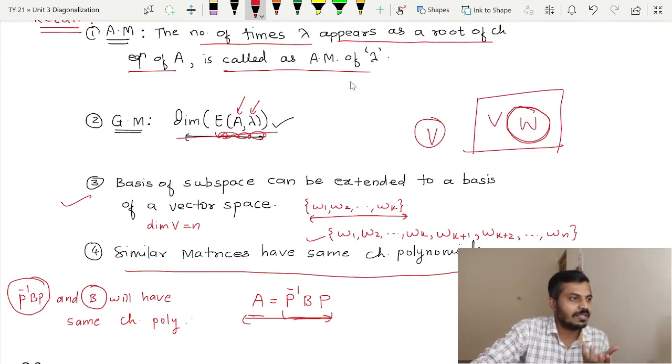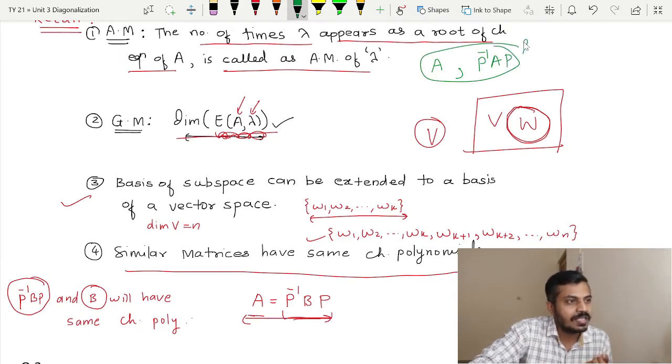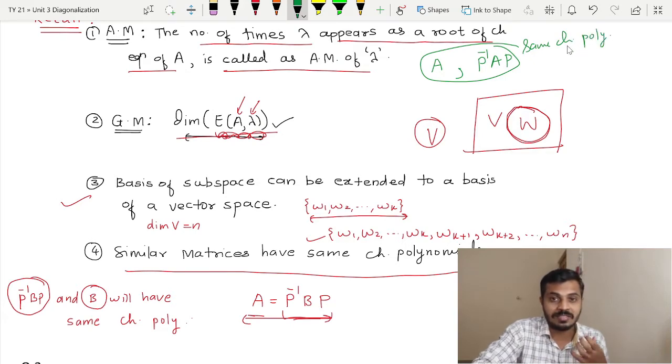So in other words, if we have a certain matrix A and suppose P is some non-singular matrix, then we can say that A and P inverse A P will always have the same characteristic polynomial. In fact, they will have the same minimal polynomials as well.